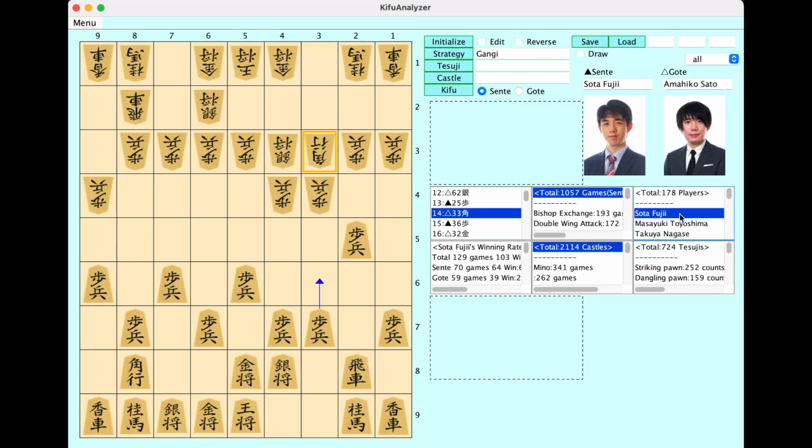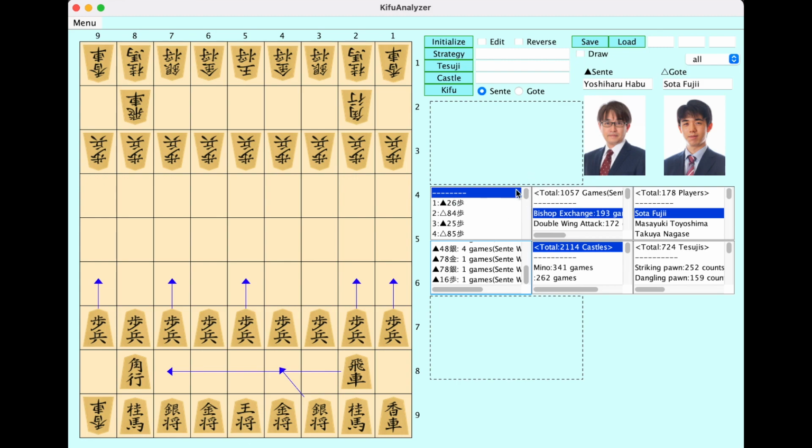And also you can see a player's data for his favorite strategies and castles. For example, in Sota Fujii's case, his favorite strategies are bishop exchange and double wing attack. And also you can see his favorite castles: well-balanced castle, Nakazumai, and Sitting King are his favorites. And also you can search Sota Fujii and bishop exchange like this. This is the same as the castles case. You can search by the name and castles.